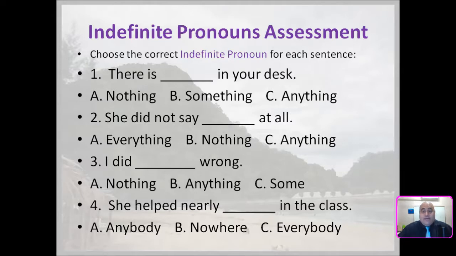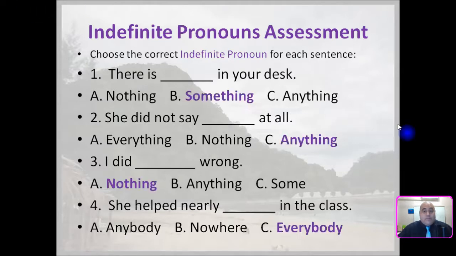Okay, let's see how you did. First sentence, there is something in your desk. Something is the correct indefinite pronoun. Number 2, she did not say anything at all. Number 3, I did nothing wrong. And number 4, she helped nearly everybody in the class.